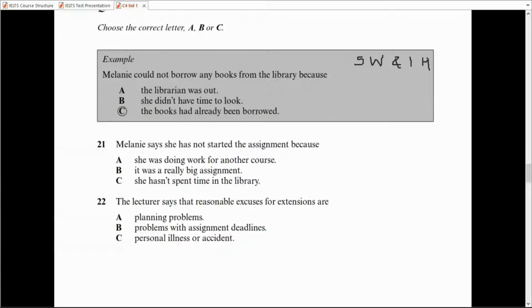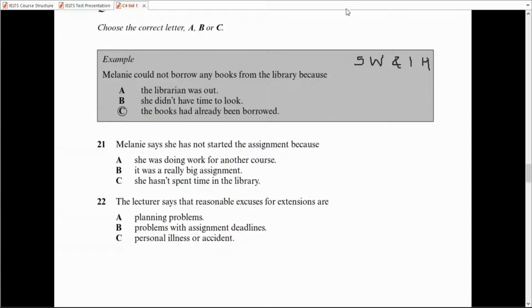So Melanie could not borrow any books from the library. Why? I think now your mind can recognize. You have to just look for the reason. And generally, in listening test, you will see the first option what they say is not the answer. Generally, answer is somewhere in the middle or in the end. So listen to whole thing as a story.